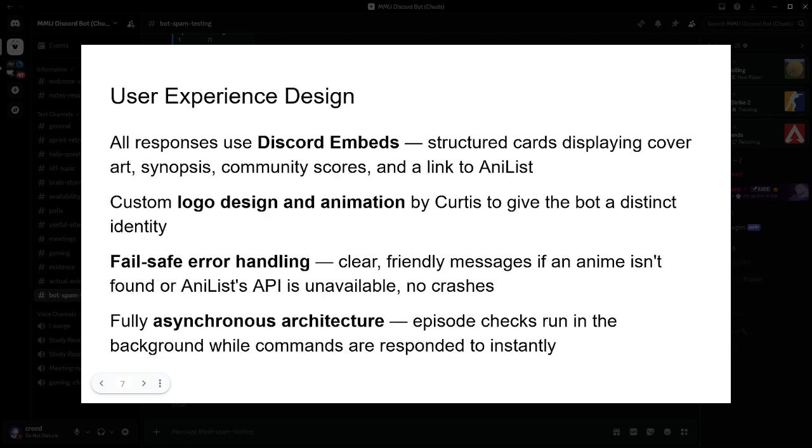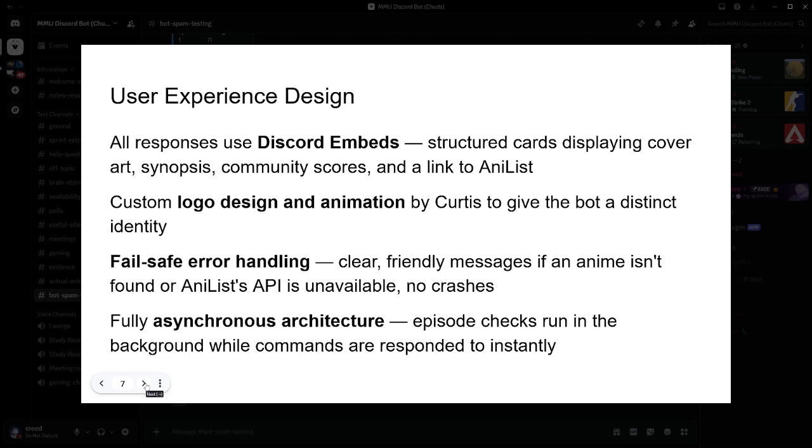For the interface design, we chose Discord's embeds for every response. Structured cards that display cover art, synopsis, community scores, and a link back to AniList, rather than plain text walls. I handled the logo design and animation to give the bot a distinct identity. We also made the system failsafe. If a user searches for an anime that doesn't exist, or if AniList's API is temporarily unavailable, the bot sends a clear, friendly error message rather than crashing.